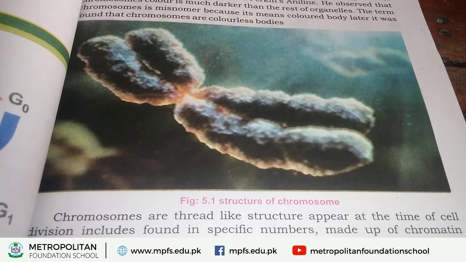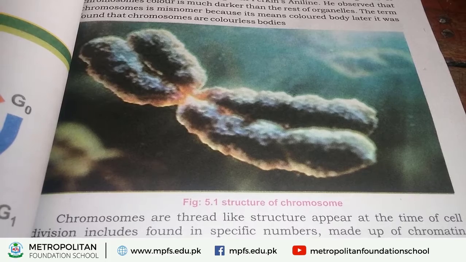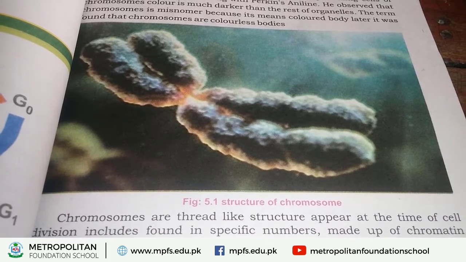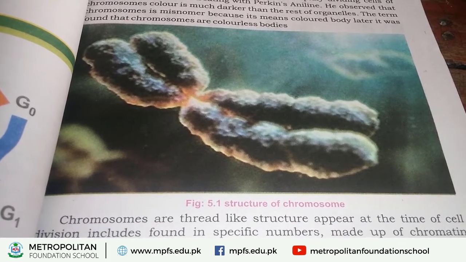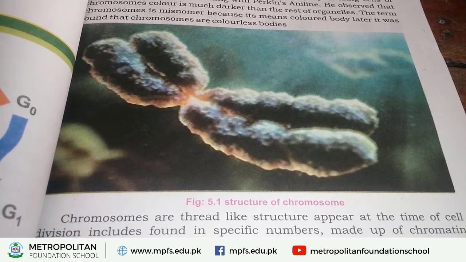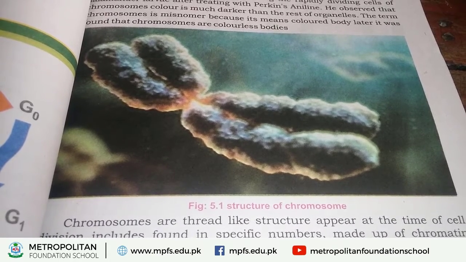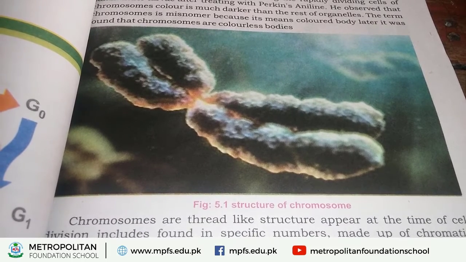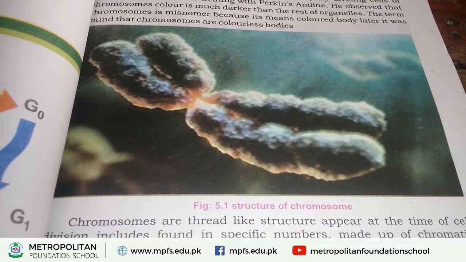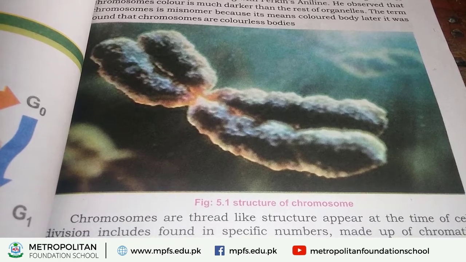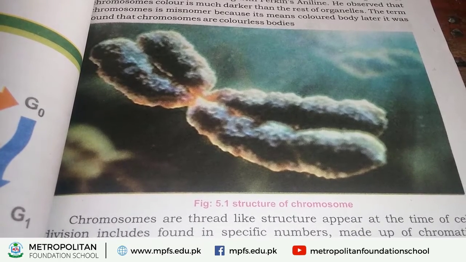Chromosome number is different in different species. It is a specific number in each species. For example, in the human body, chromosomes are found in the form of pairs. 46 chromosomes are found in the human body, that is 23 pairs.